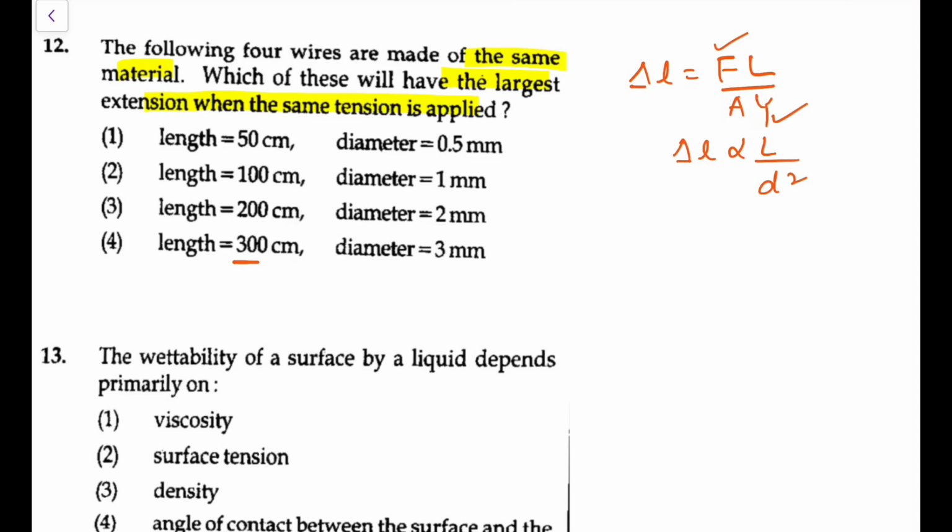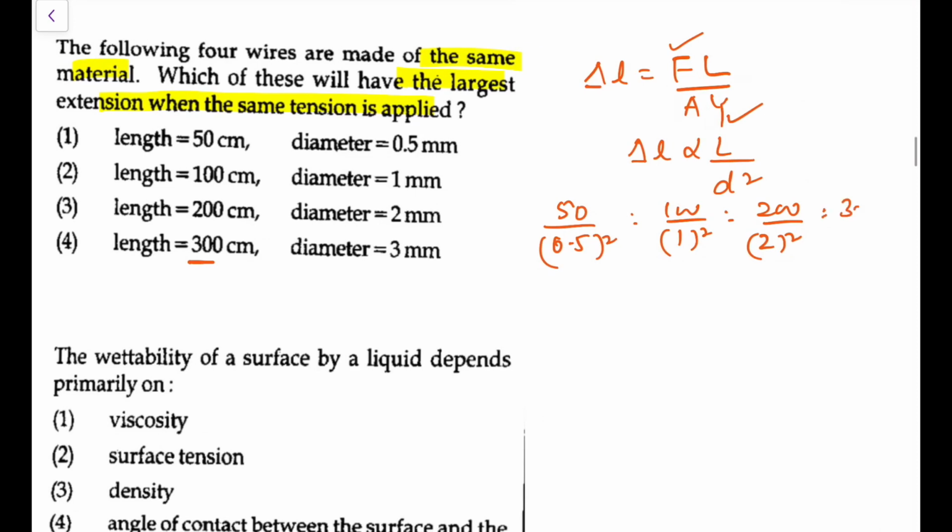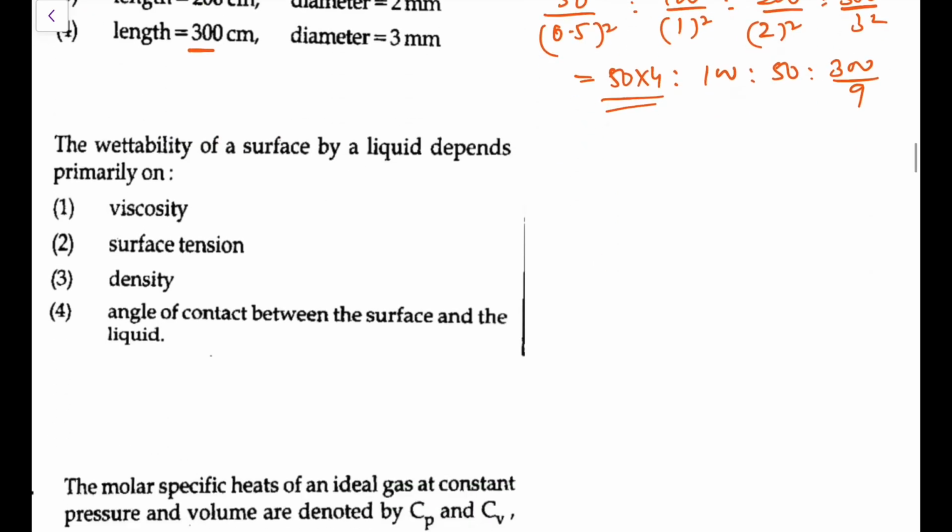For the first one we will have the ratio as 50 upon 0.5² (the unit will be the same), the second one will have 100 upon 1², the third one will have 200 upon 2², and this is 300 upon 3². So 50 upon 0.5² gives 50 into 4, that is 200, this is 100, this is 200 by 4, that is 50, and that is 300 by 9. Definitely this one is the maximum, so the first one will give the maximum extension in this particular case. You can go for next.